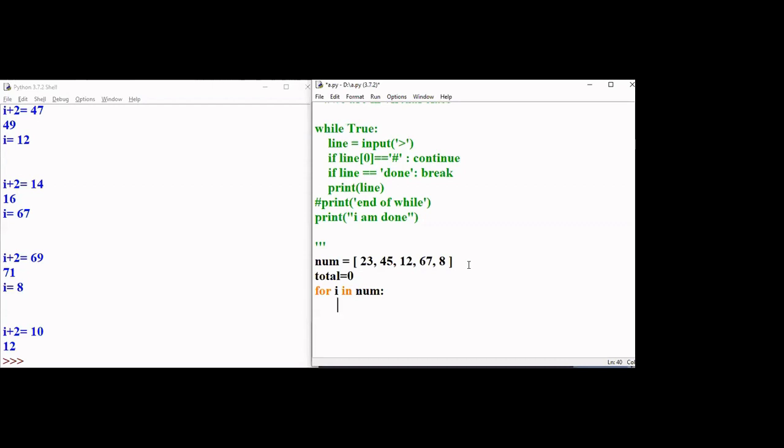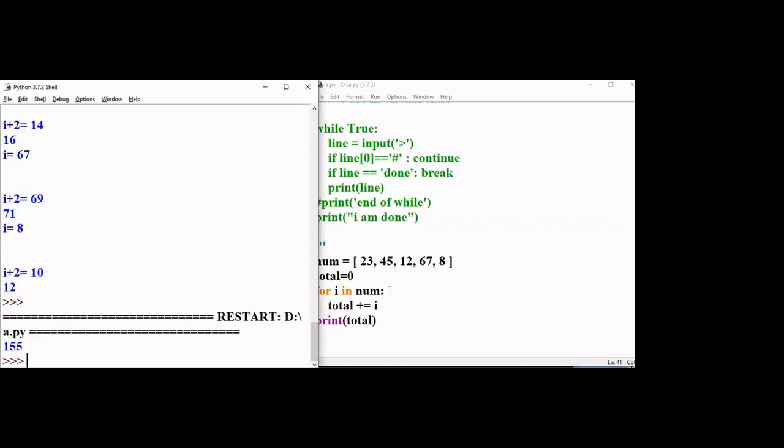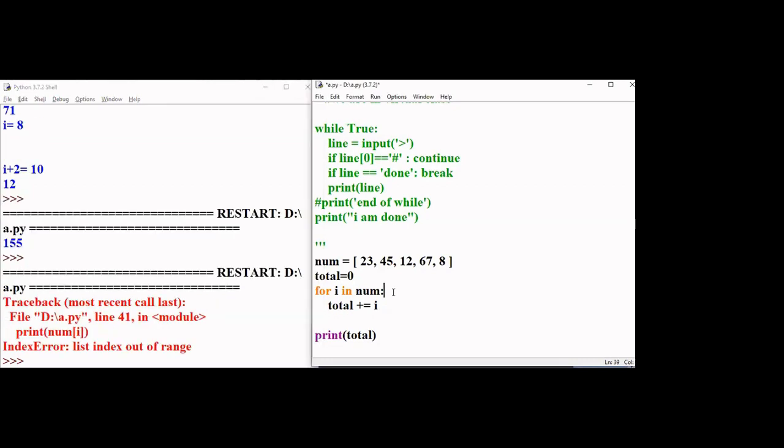Now I'll say total plus equal, correct? So now we will see. Can you see here? Now, instead of num directly here, I can reduce one more line.